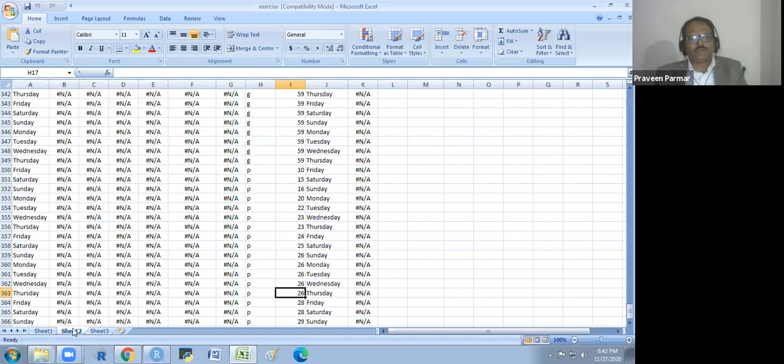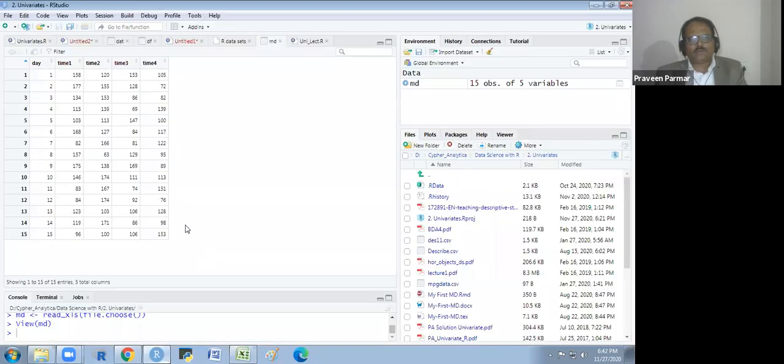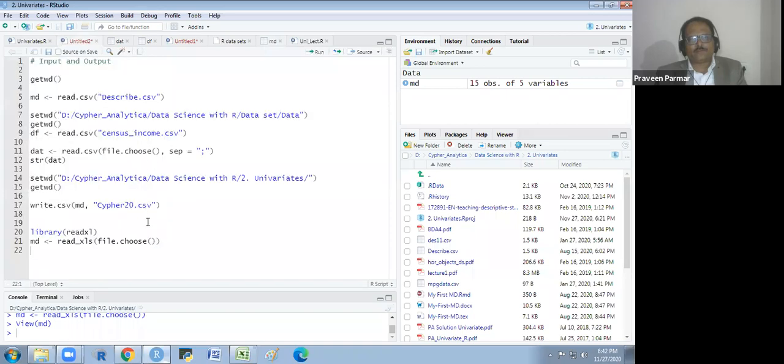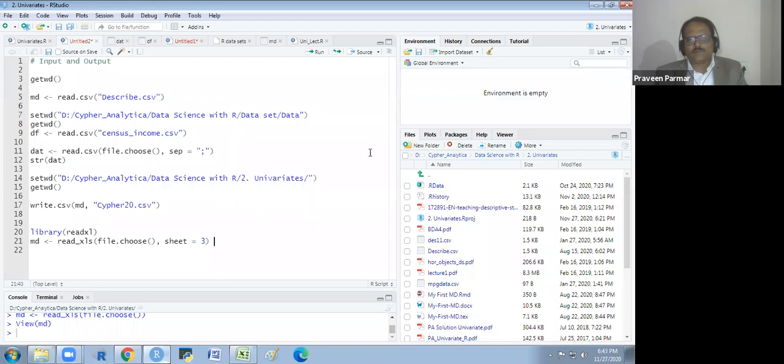If I want to see the second sheet or the third sheet, I want to see this third sheet: day, warm up, running, setup, cool down, exercise. So what I have to do, I have to write down here sheet equal to 3. And first I remove it. And I will run it now.